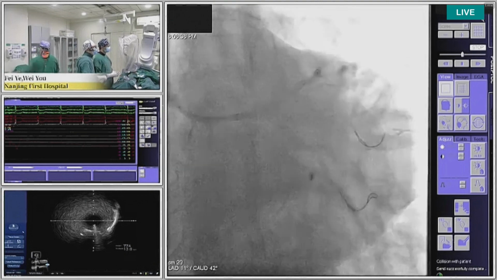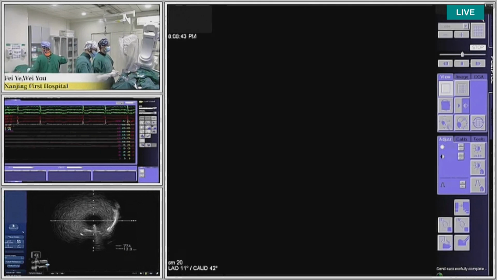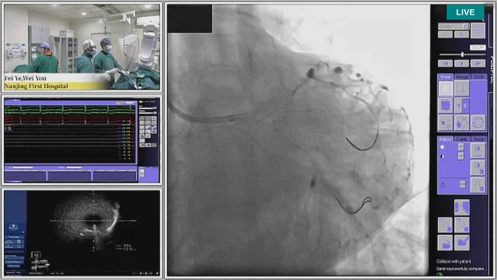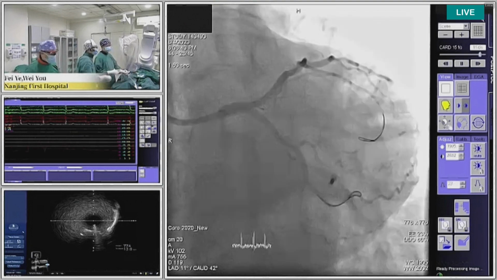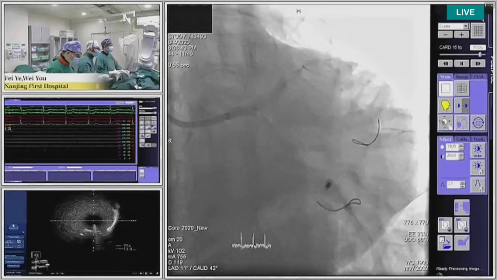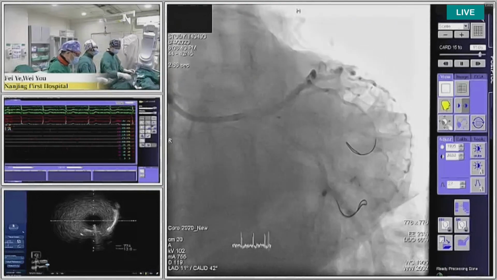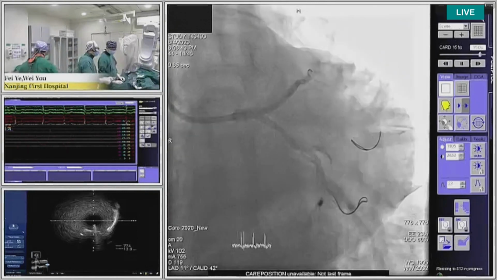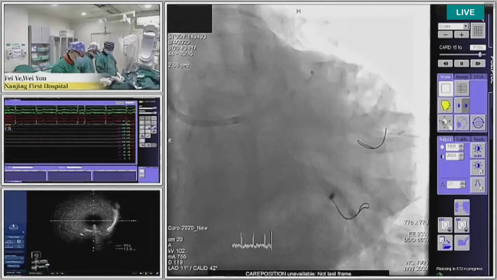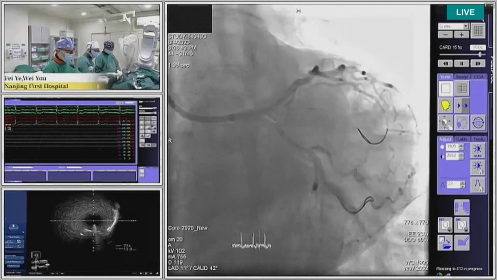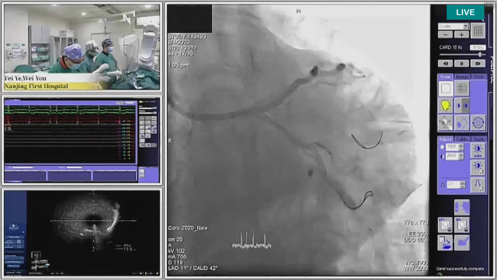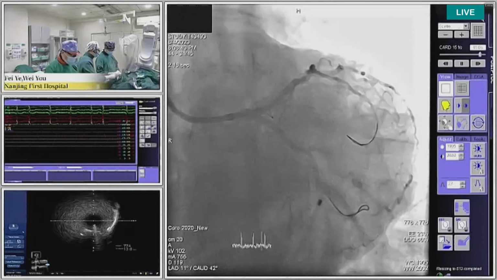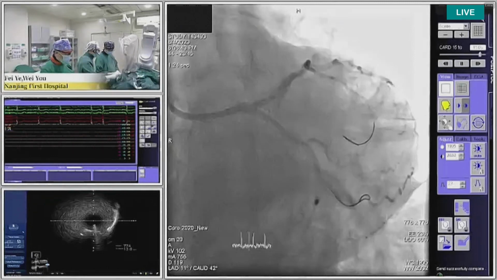I've got a question. Would you use the same size balloons for the first and the second kissing ballooning? Yes, the same balloon. 3.0 for the circumflex, and previously 3.5 NC balloon for the LAD. Once rewiring in the correct position, there is no resistance or difficulty to put the previous balloon into the side branch.